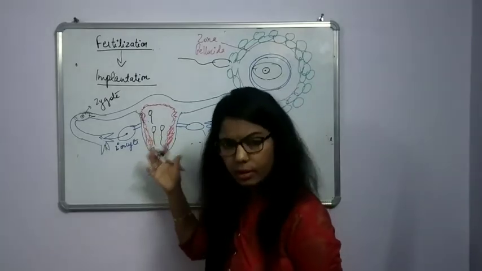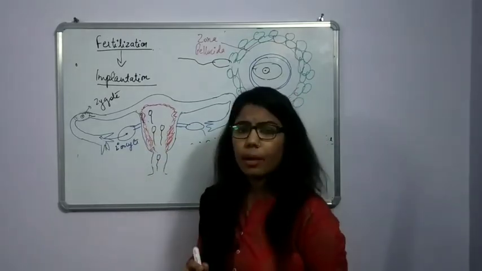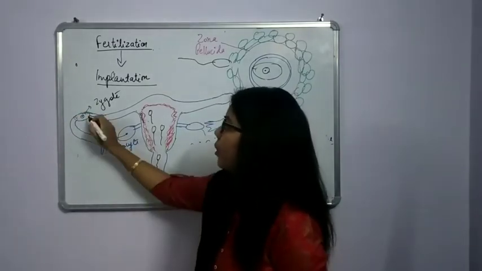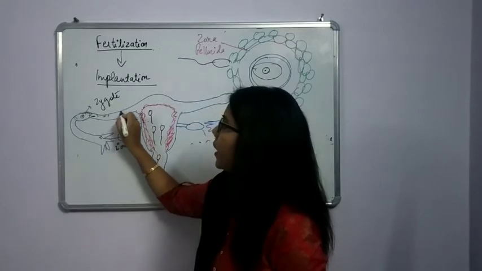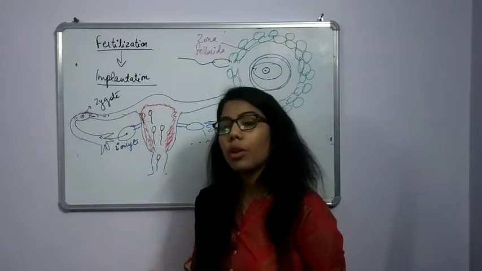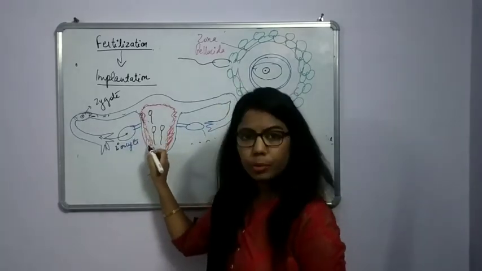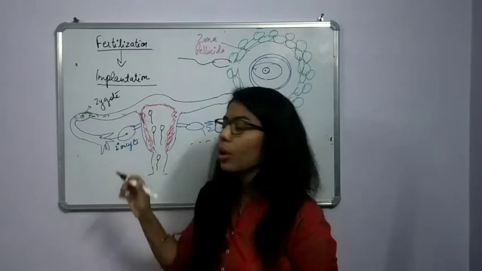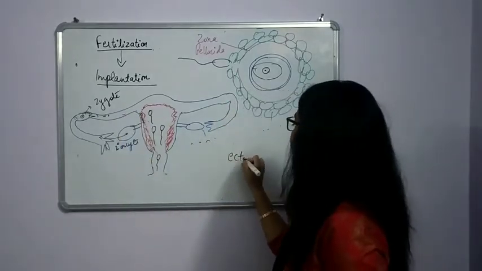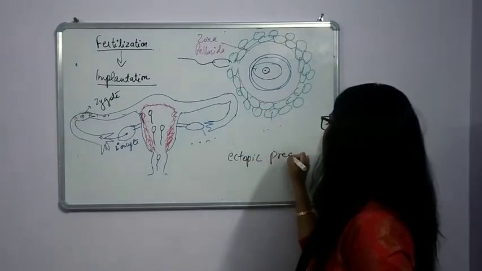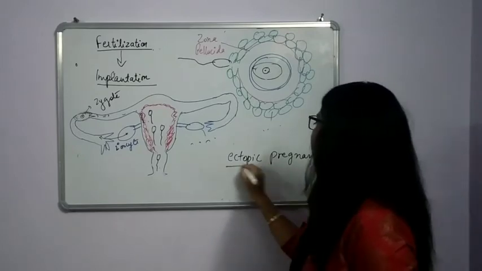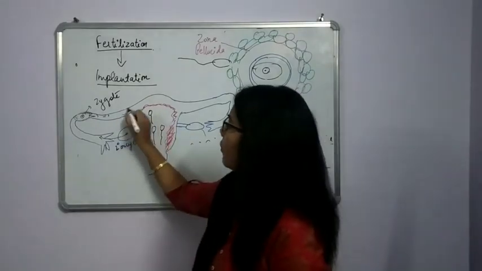Now sometimes there is a medical problem, because this zygote will divide and divide and divide, and it will implant here in the fallopian tube. Then they are not able to come up to the uterus, and the embryo implants into the fallopian tube. This is known as ectopic pregnancy. What is the meaning of ectopic pregnancy? That the embryo forms in the fallopian tube.